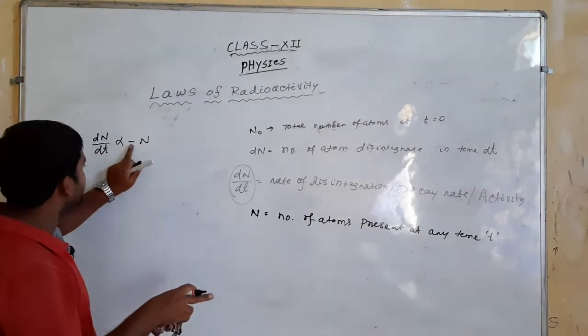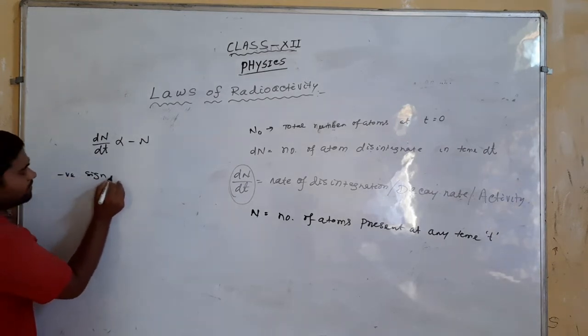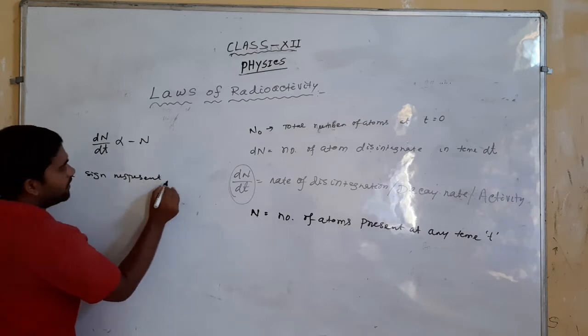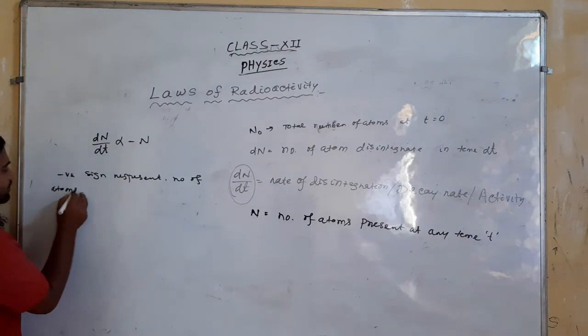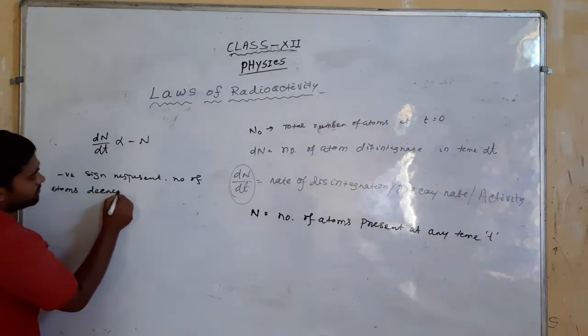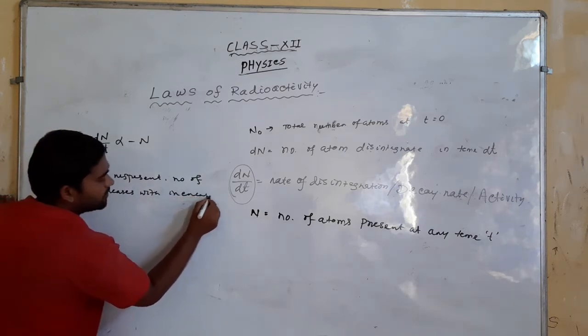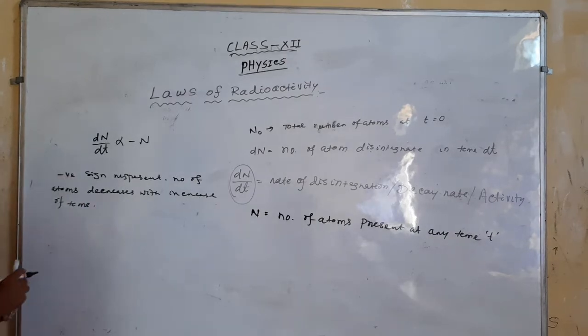The physical significance of the negative sign is that the number of atoms decreases with increase of time. Understand?